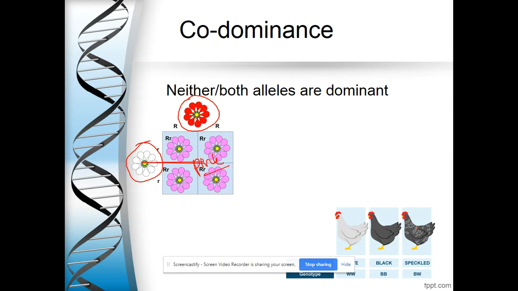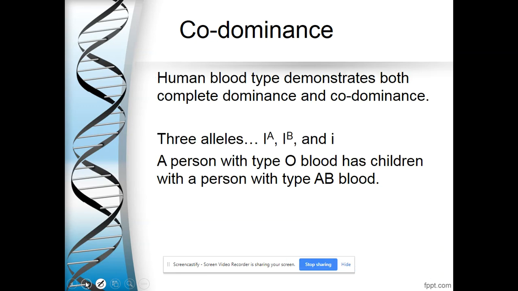So my chickens down here, I've got a white chicken and I've got a black chicken. And rather than having white or black or gray, we have a chicken that is both white and black. So he gets a little bit of both of those colors of feathers instead of a blend of the two colors. So these are both examples of codominance. Sometimes we call it incomplete dominance. And so both phenotypes are shown in the offspring.